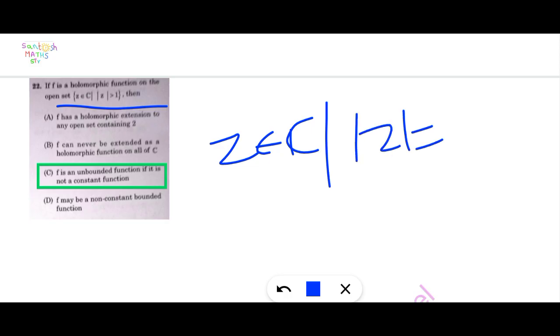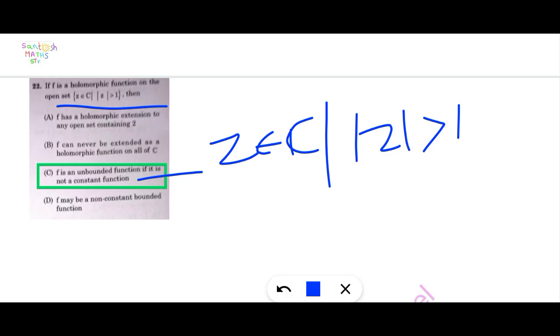Next question. If f is a holomorphic function on the open set of z belonging to C, complex numbers, such that modulus of z is greater than or equal to 1, then option C is correct: f is an unbounded function if it is not a constant function.